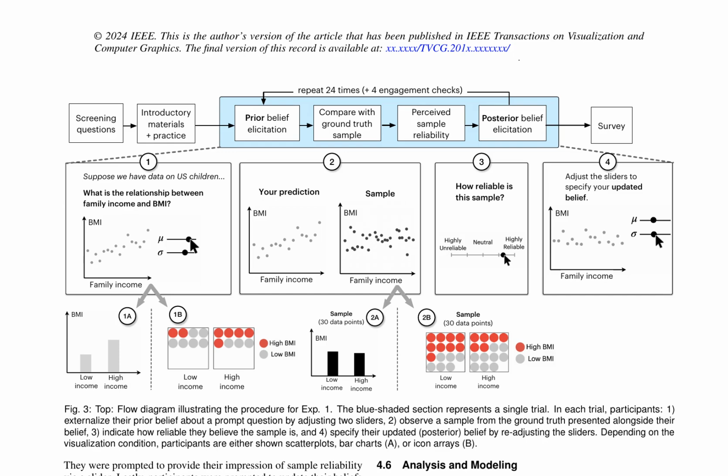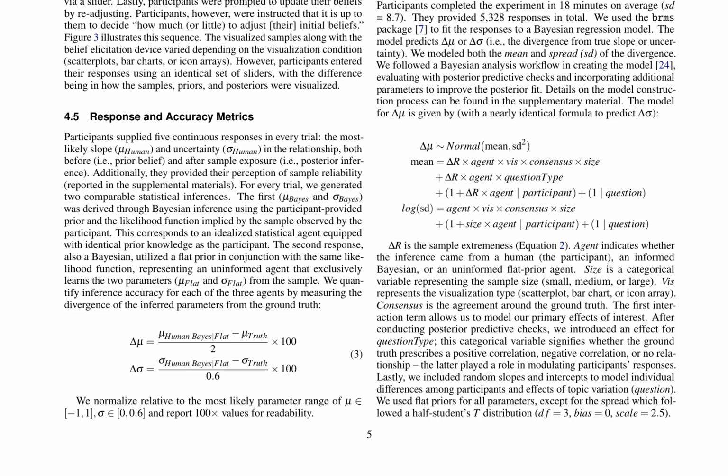The results showed that the flat prior agent exhibited the smallest distance to the real slope, followed by the informed Bayesian and then participants. Participants demonstrated higher variability in their ability to infer the true slope, particularly when using icon arrays. This suggests that humans are less accurate and more variable in their inferences compared to statistical agents.